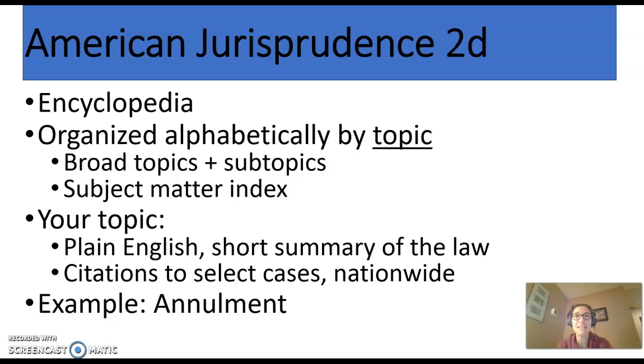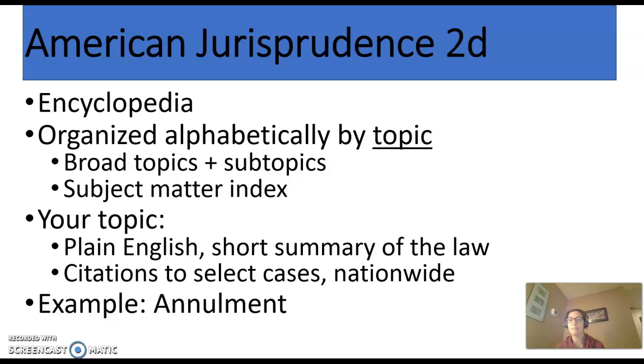Because an encyclopedia will give us a summary of some area of information that we don't know a lot about. And that is exactly what the legal encyclopedia does. It organizes for us summaries of literally every area of law alphabetically by topic. So talk about something easier to use because it's already organized in a more user-friendly fashion.